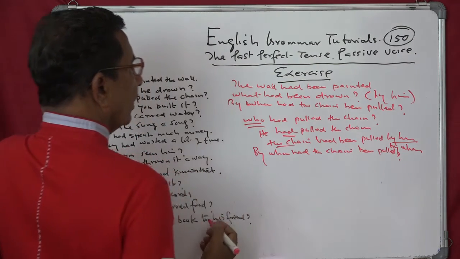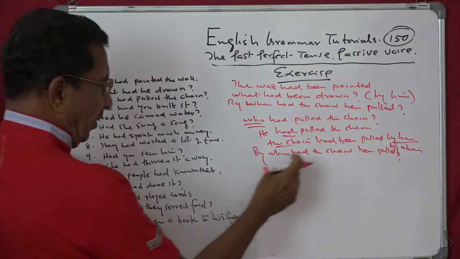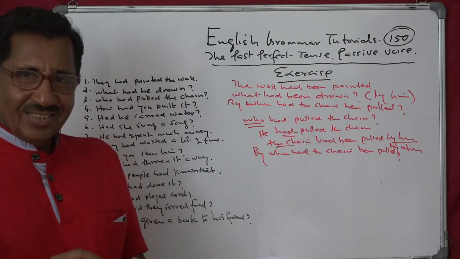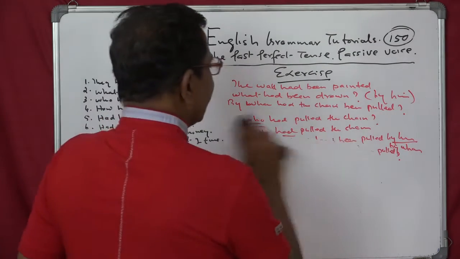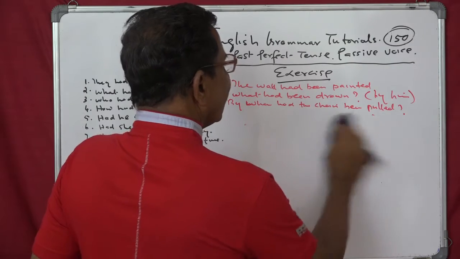See that? By whom had the chain been pulled? Did you see that? Simple. Yes. Very good.